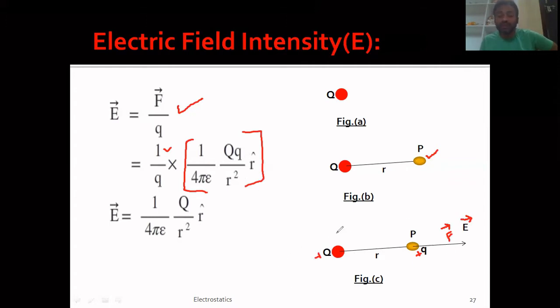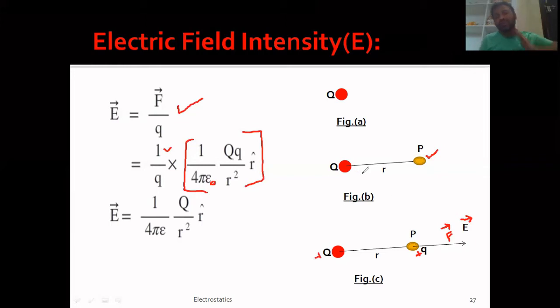If the medium that exists between these two charges is free space, this epsilon is replaced by epsilon 0. Depending on the medium, you can write it down, otherwise keep it as it is. So there is nothing wrong here. Now this small q in the denominator and this small q in the numerator get cancelled, and after cancelling, you get the formula for electric field intensity as capital Q by 4 pi epsilon r square r cap. So this r cap is a unit vector which is in the direction of F. This is the electric field intensity of a charge capital Q at a distance of r, so that you try to get it.